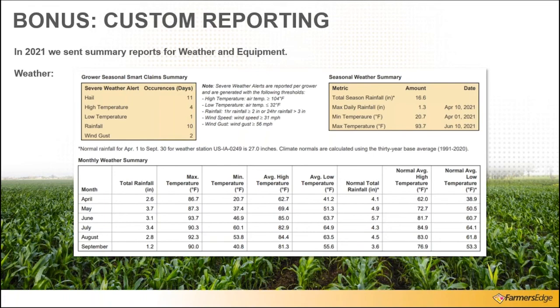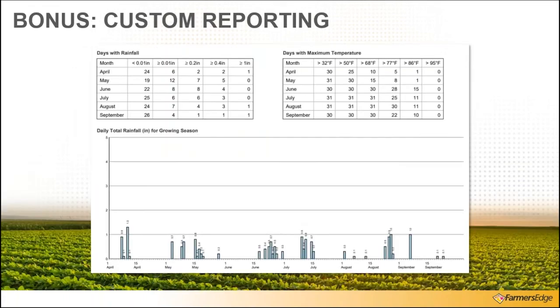And if I jump to the second page, there are more summaries related to rainfall and temperature on a monthly basis, and then the chart at the bottom that describes when that rainfall occurred within each month and within each day. So a useful tool just as a summary of the past growing season and what conditions may have related to the crop growth that you had.